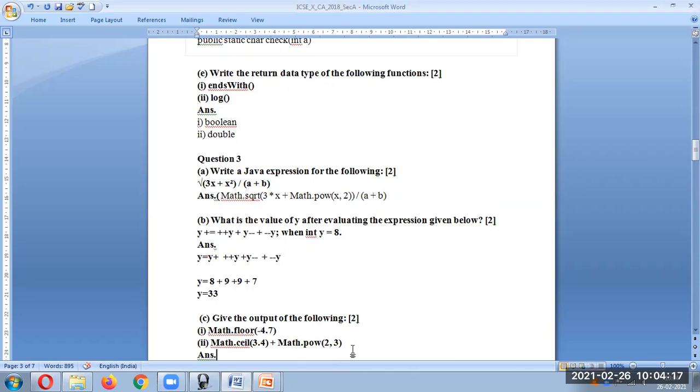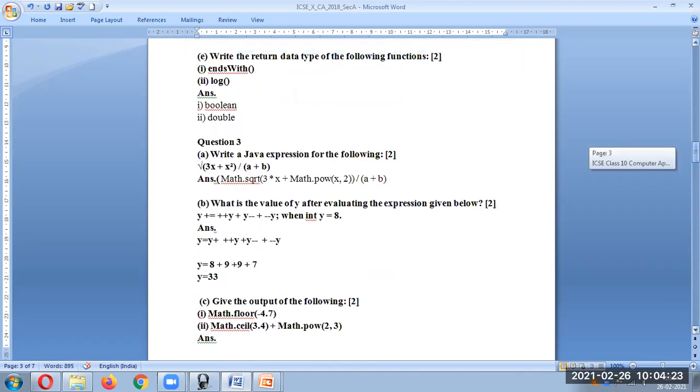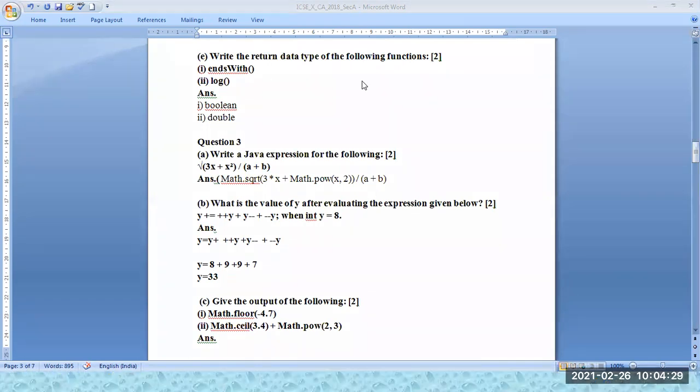Give the output of the following. Now here, this question I think I will explain again. This is a bit tricky question. So I will take annotation and I will explain. Just a minute. We'll take one small annotation. Generally students get confused with this. So let me take some other color over here.